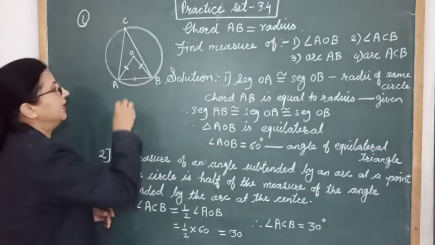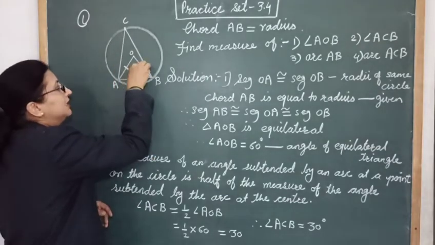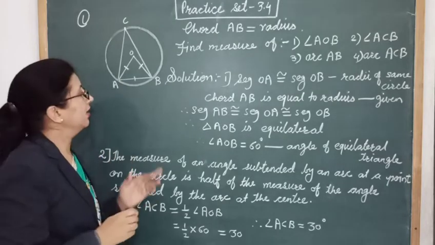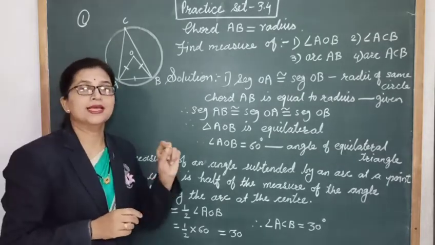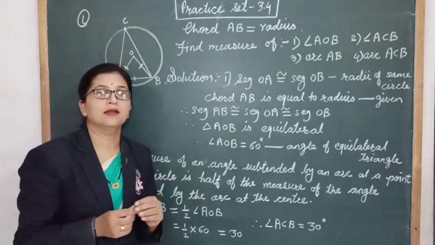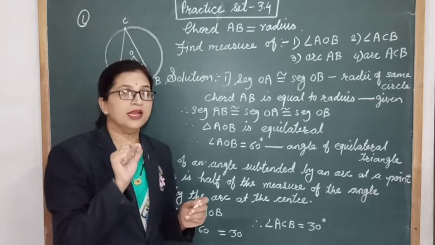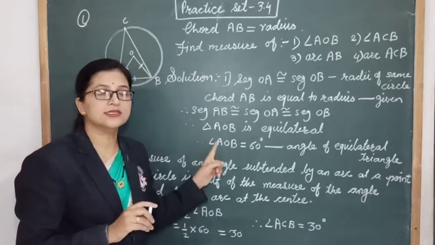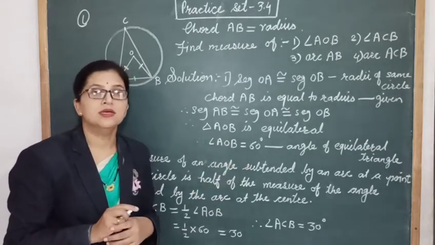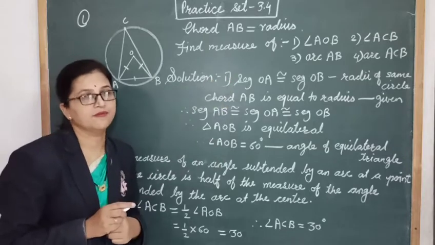It means that in triangle AOB, all three sides are congruent. It means that triangle AOB is an equilateral triangle, right? And we know that the measure of each angle of an equilateral triangle is 60 degrees. That's why angle AOB is equal to 60 degrees. So in this way we got the answer for the first.